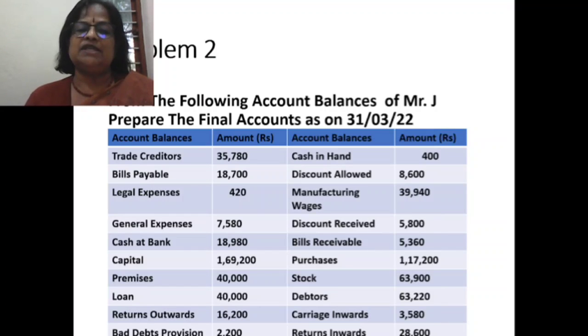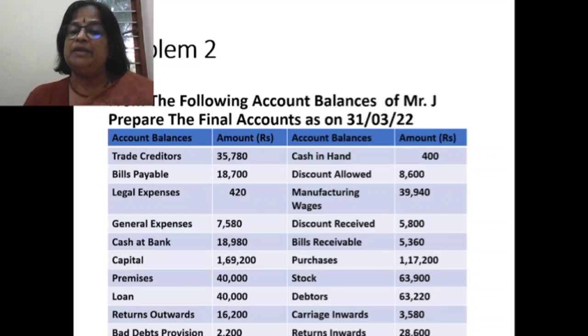General expenses 7,580. Cash at bank 18,980. Capital 1,69,200. Premises 40,000. Loan 40,000. Returns outward 16,200. Bad debts provision 2,200. This is the old reserve. Cash in hand 400. Discount allowed 8,600. This should be debited to profit and loss account.